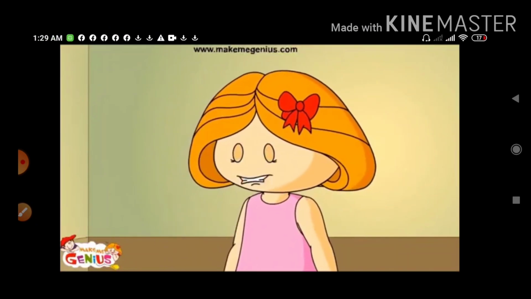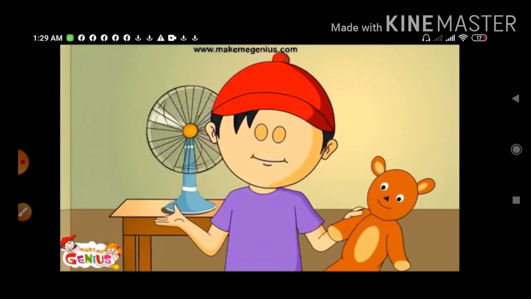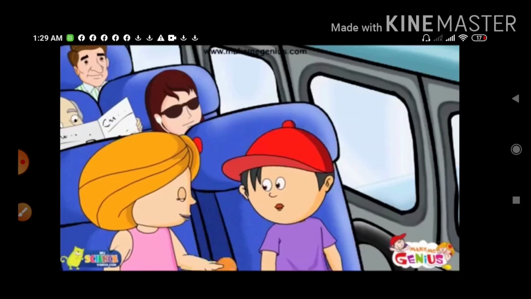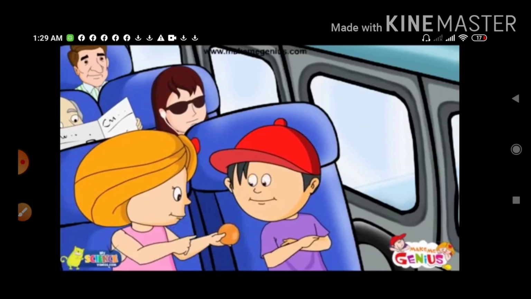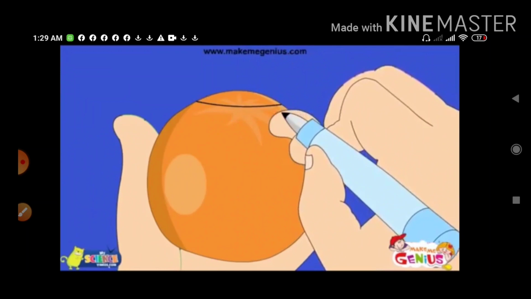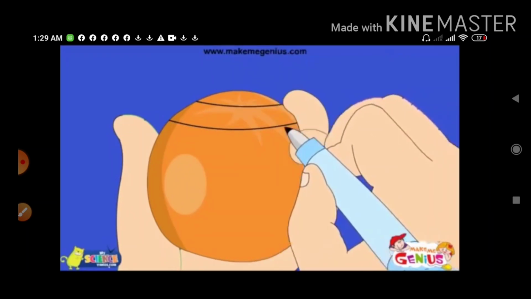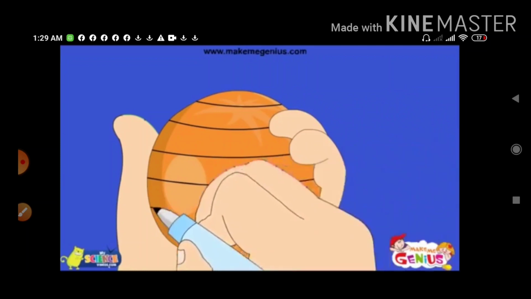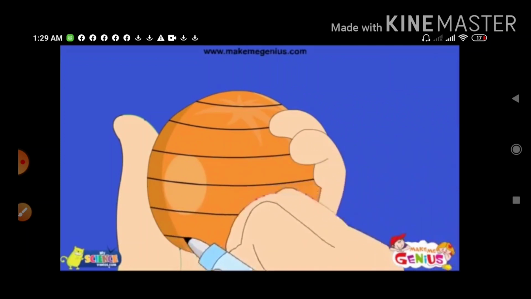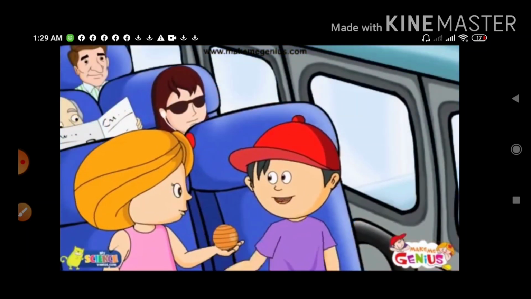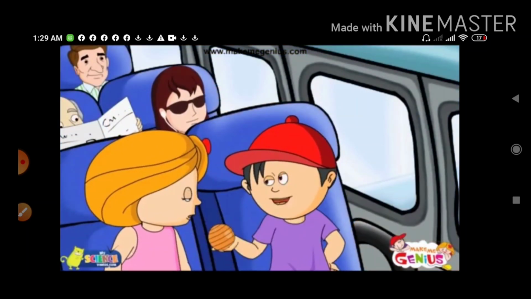You are my genius brother. Yes, I am. Because I watch MakeMeGenius.com every day. Let's say this orange represents the Earth. If I draw these lines horizontally on the skin of the orange, dividing it into horizontal slices, these lines will be called parallels of latitude.